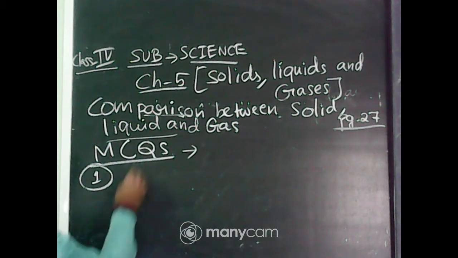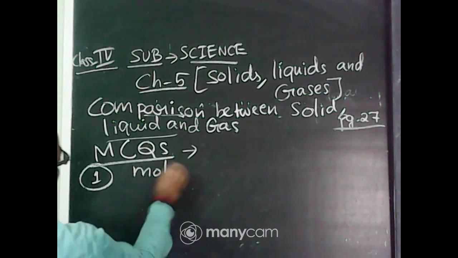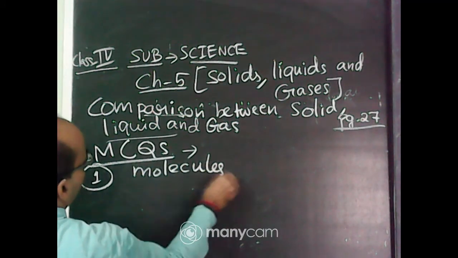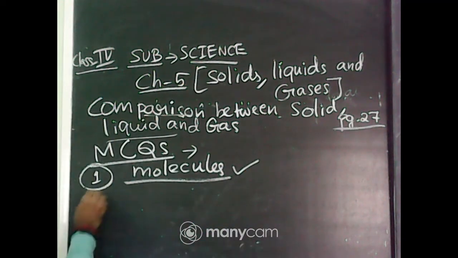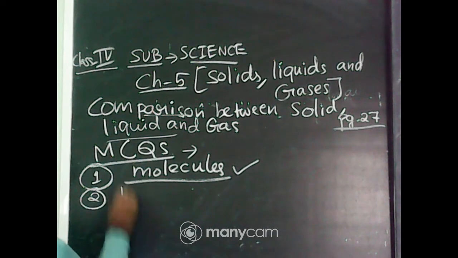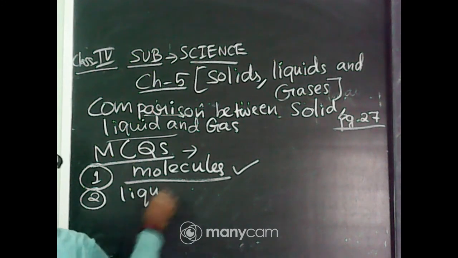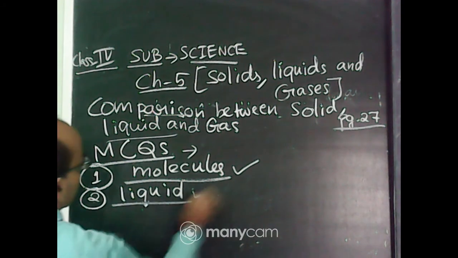It is molecules. Number 2. A matter having definite volume but no definite shape is called solid, liquid, gas. It is called liquid.